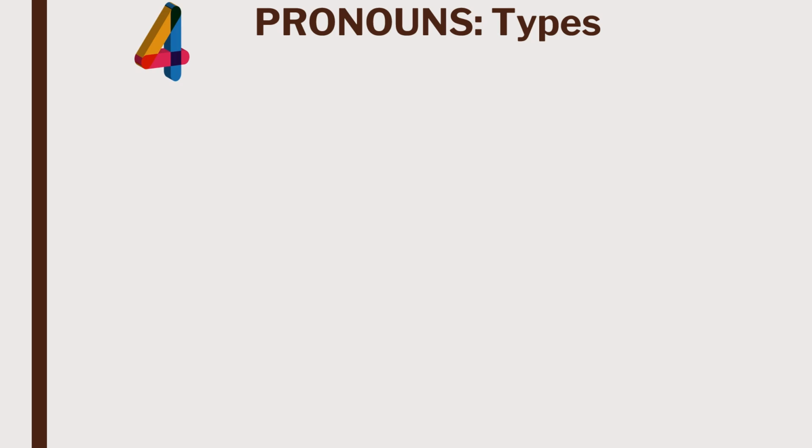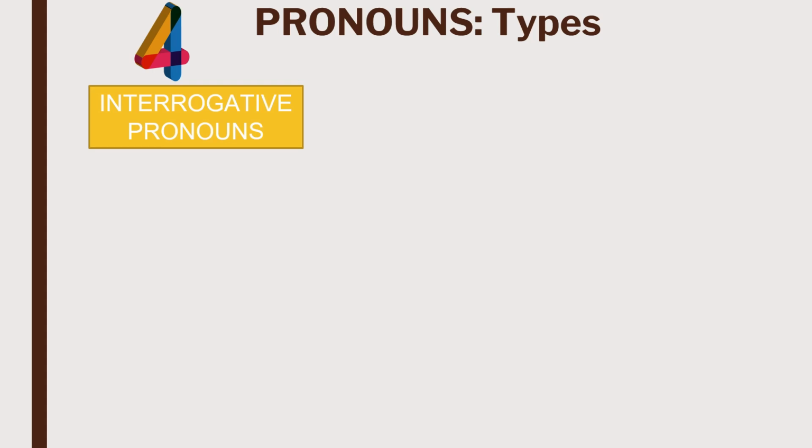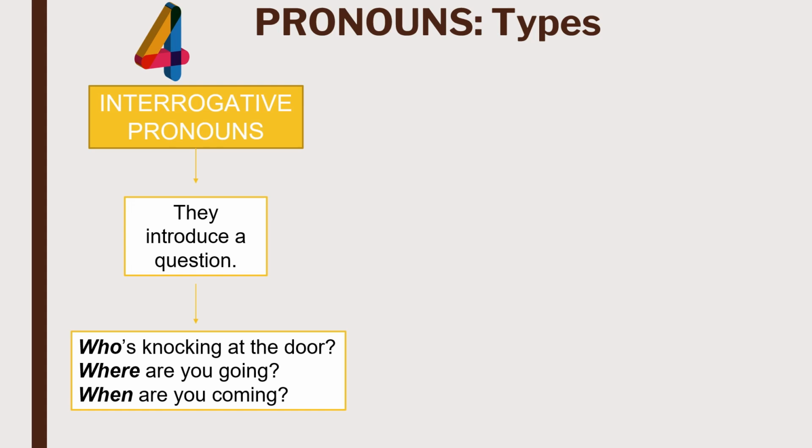Well, in this slide, we will analyze interrogative pronouns. As their name indicates, they introduce questions. For example, "Who's knocking at the door?" "Where are you going?" "When are you coming?" As you can see, "who" introduces the question "Who's knocking at the door?" "Where" introduces the question "Where are you going?" And "when" introduces the question "When are you coming?"